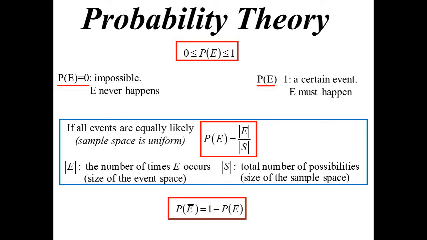This is what we call the complementary event idea. Sometimes it's easier to work out the probability of something not happening rather than the probability of something happening. Because all the probabilities have to add up to 1, the probability of something not happening must be 1 minus the probability of something happening.